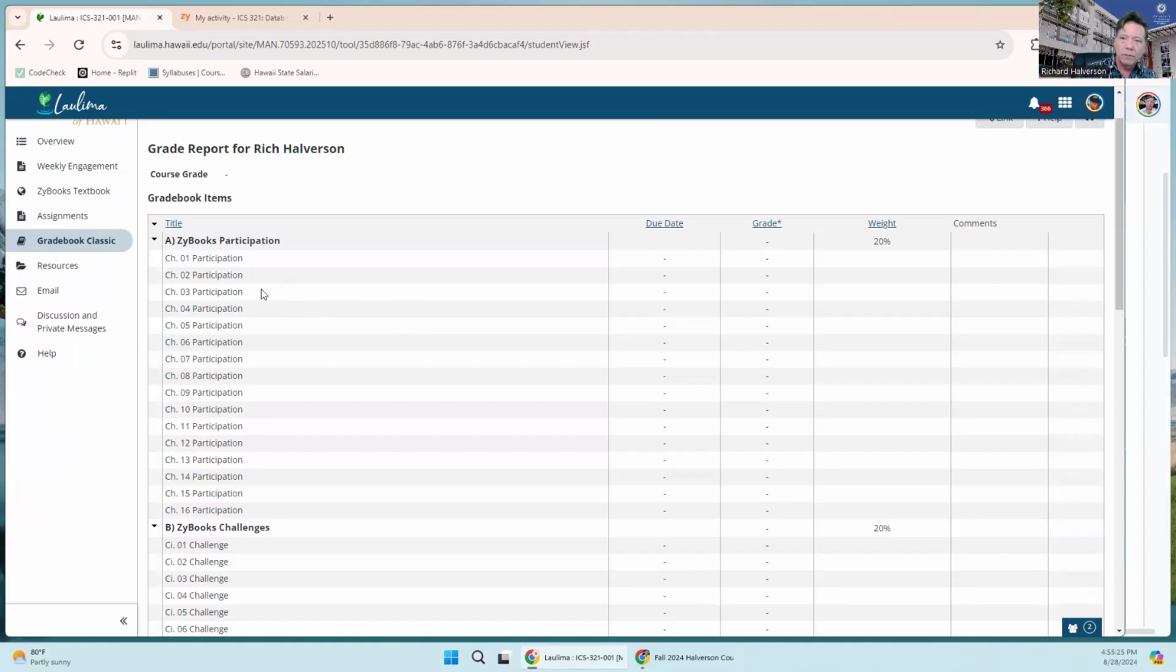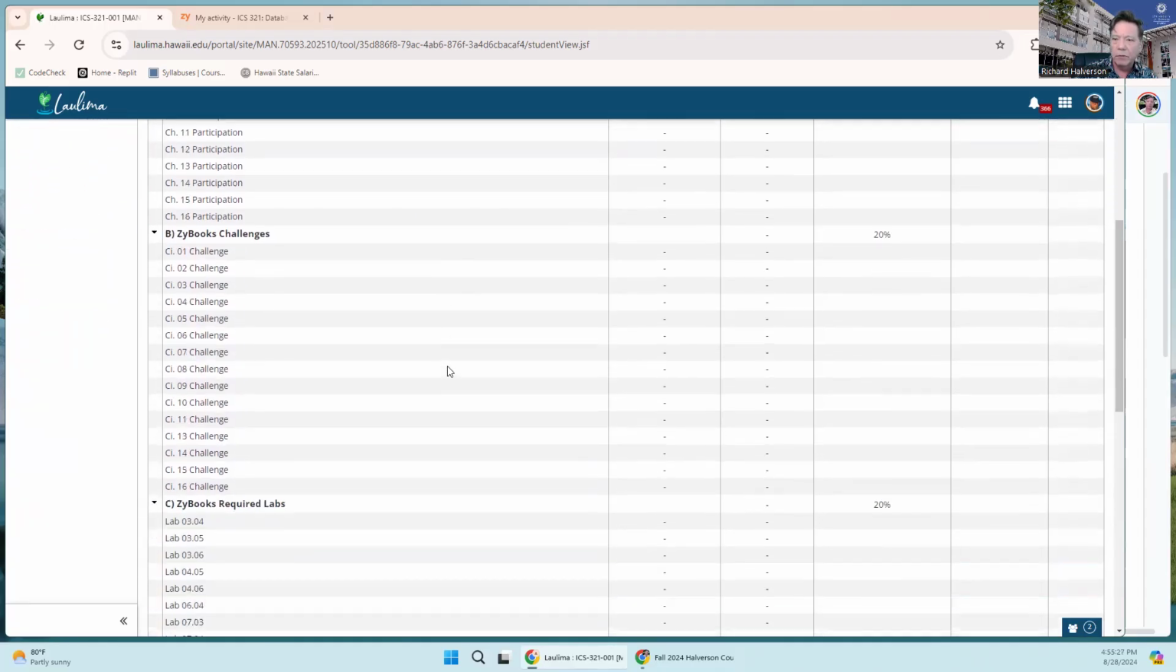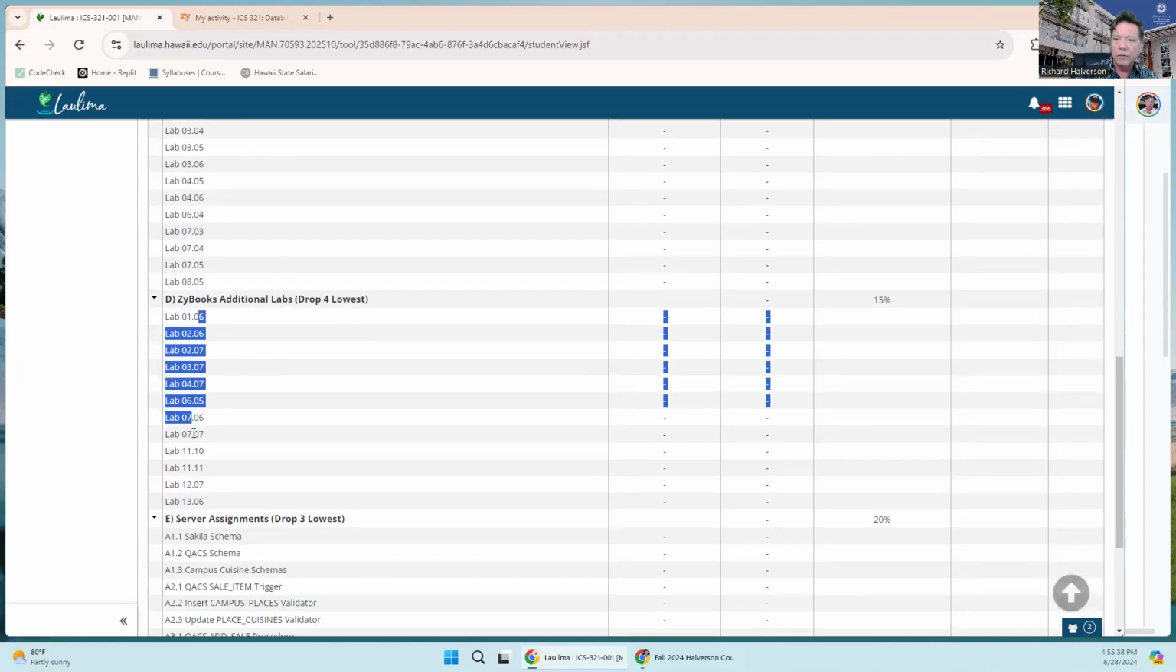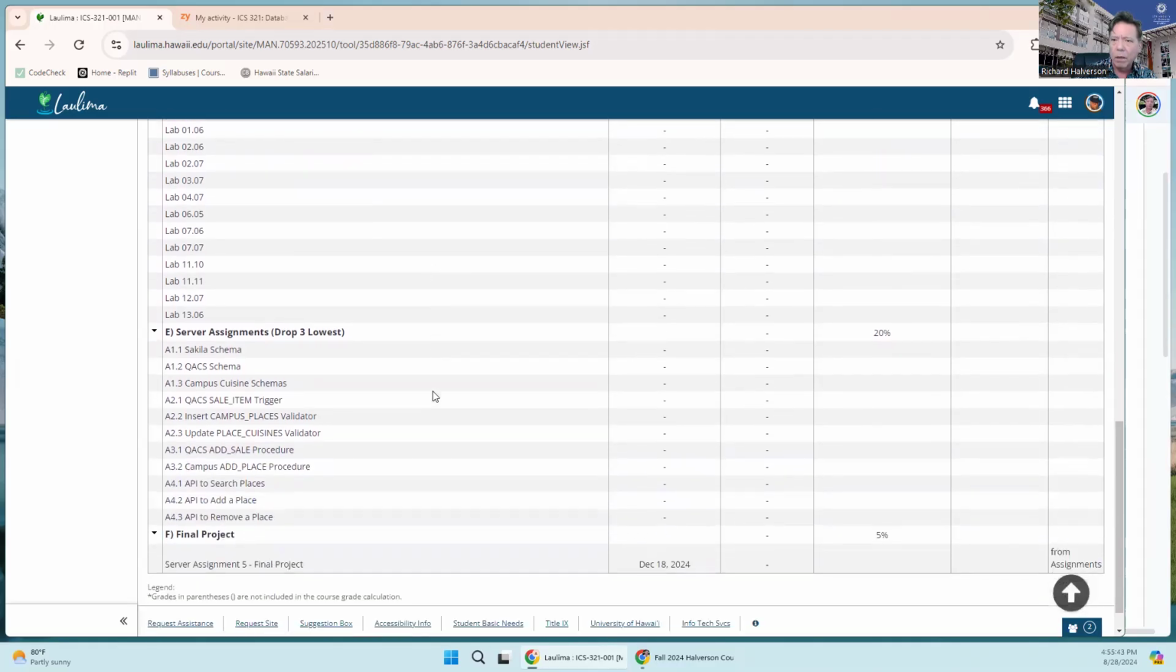As the semester progresses, the number of chapters, of course, goes up. And some labs are kind of required. There's like 10 labs or something that are connected to chapters, which I think are really important, so you've got to do those. And then there's some more labs where you have a choice, and we'll drop the lowest 4. And then these are the server assignments, and those will be scored.